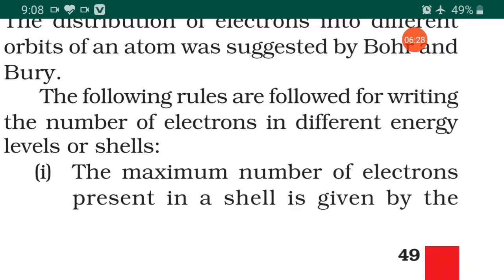These are the rules which can be asked in the exam. What are the rules followed for writing the number of electrons in different energy levels or shells? It can be asked for 3 marks, and even for 5 marks also. The first rule is the maximum number of electrons present in a shell is given by